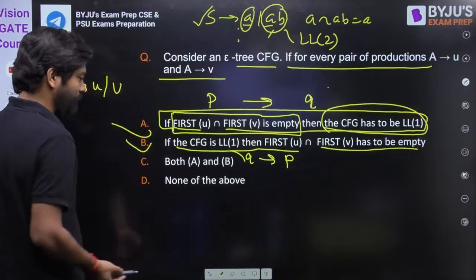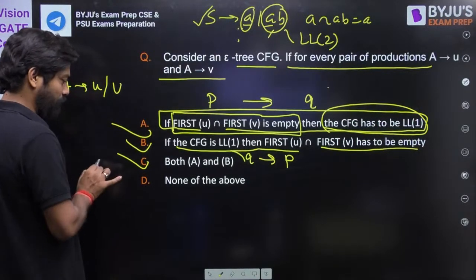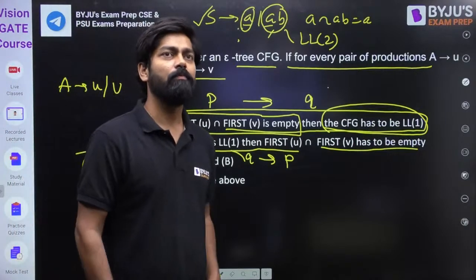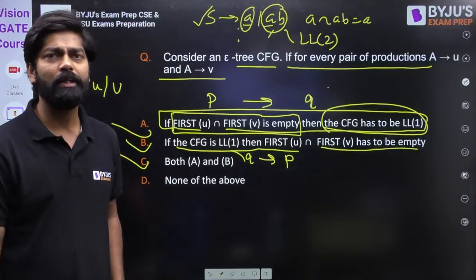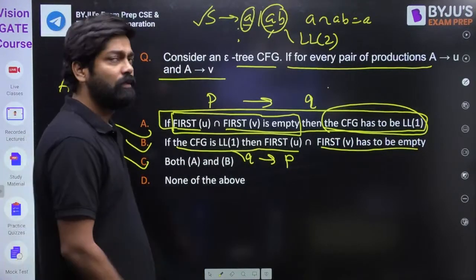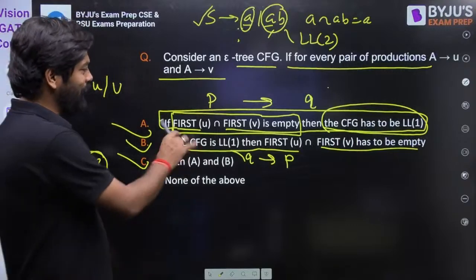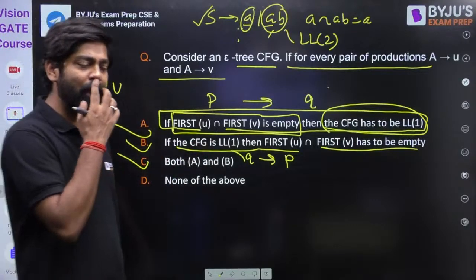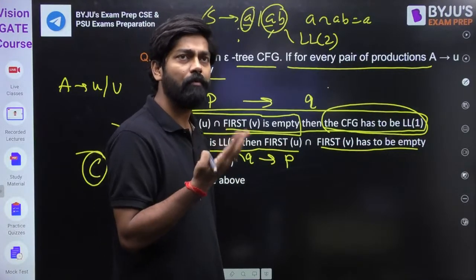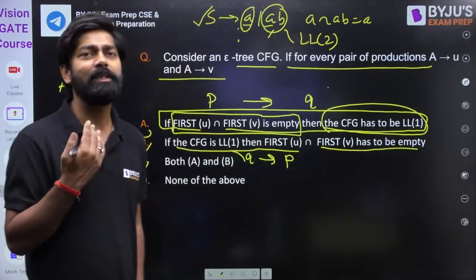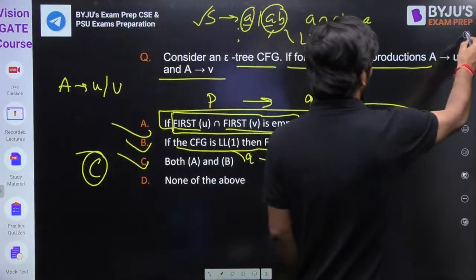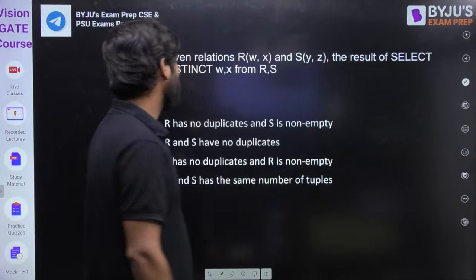Yeah, both are correct only. So A is also right, B is also right. So C is the right answer for this one. So the answer is C. C for Chennai is the right answer. Is that correct? Please reply. So this is by implication. If someone asks you, if the grammar is LL1, definitely first of U intersection first of V is phi, or if first of U intersection first of V is phi, then the grammar will be LL1.